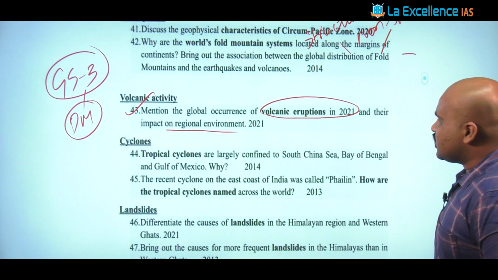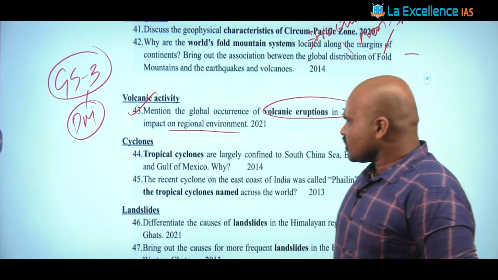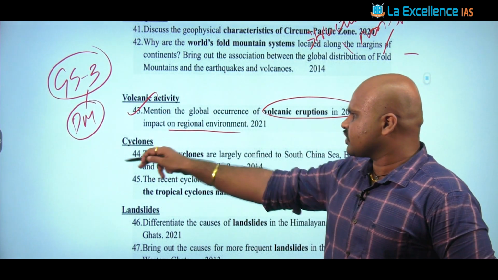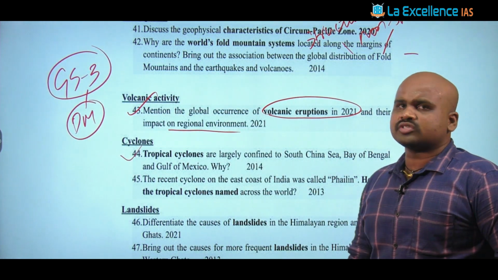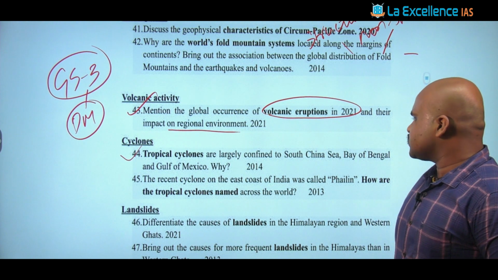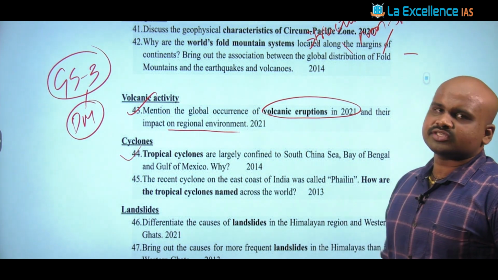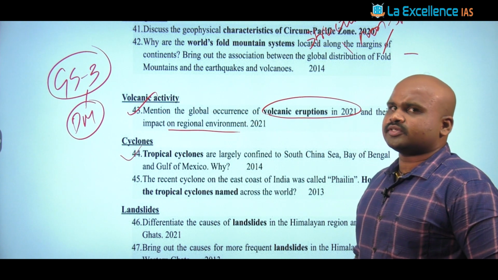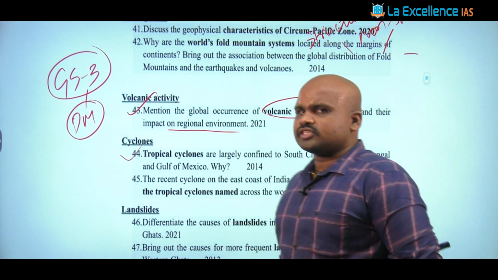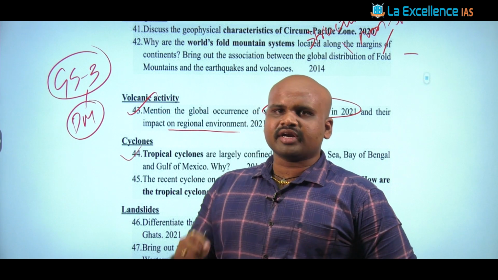Now with this, let's talk about one aspect with respect to a practice question. We can talk about the cyclones. Tropical cyclones are largely confined to the South China Sea, Bay of Bengal and Gulf of Mexico. Why? That can be one question that can be used as a practice question, and the model answer for such a question is given in the link that is provided in the description.